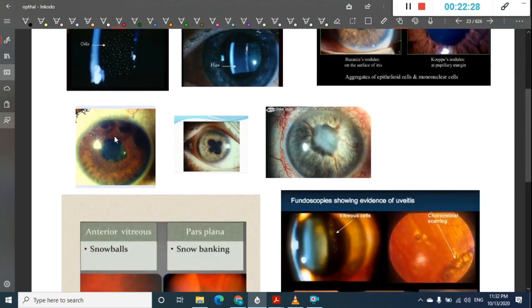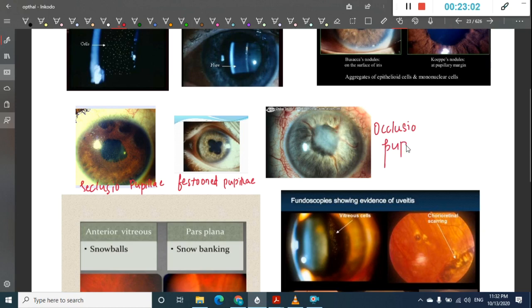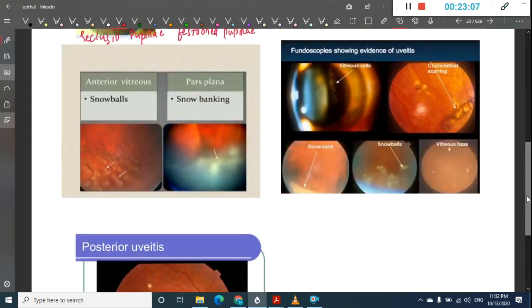And here this is seclusio pupillae, where there is pupillary obstruction. Here this is festooned pupillae. So if you add atropine to this seclusio pupillae, you will see this festooned pupillae. This is occlusio pupillae, where over the pupillary surface you will see the fibrous membrane. This is the fibrous membrane which is formed over the pupillary membrane. So this is occlusio pupillae. These are for anterior uveitis.